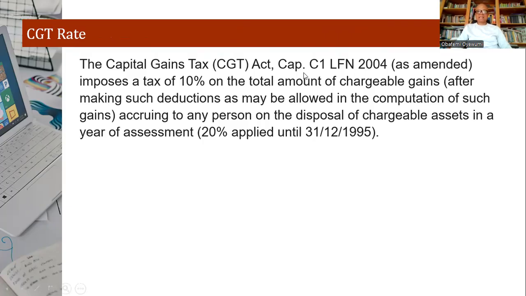The Capital Gains Tax Act of 2004 has amended and imposed a tax rate of 10%. So just 10% on the total amount of the chargeable gains. Now it's the chargeable gains, not the disposal value. That's why you have to get your chargeable gains correctly, after making some deductions that may be allowed in the computation of such gains.